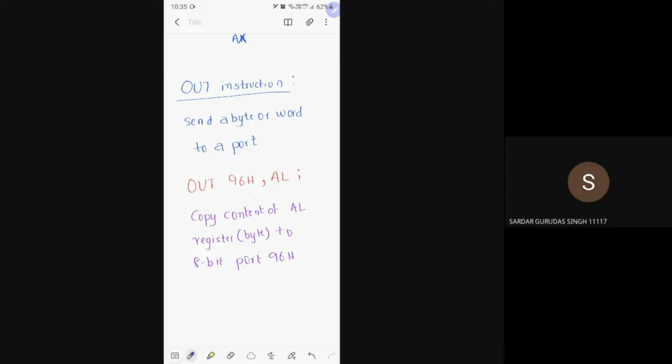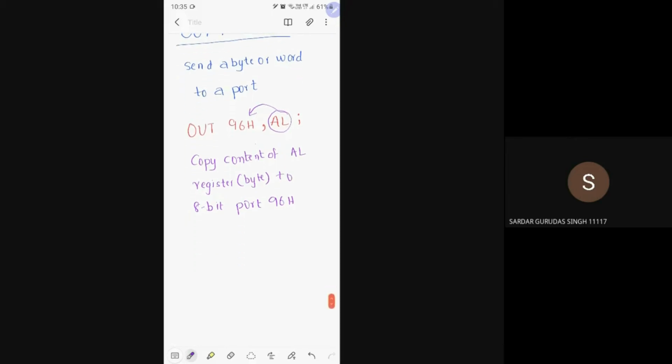So it is copying the content whatever is stored in AL into a port address of 96H. It is an OUT instruction.